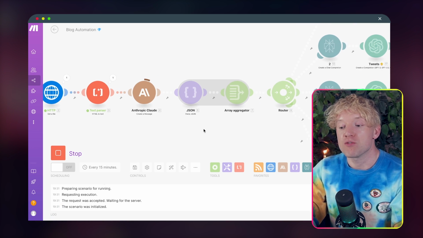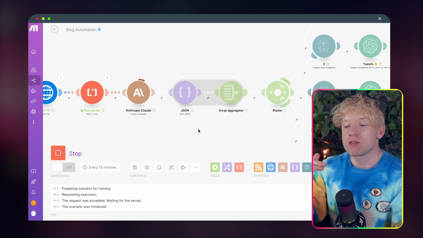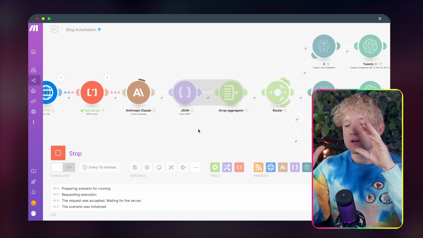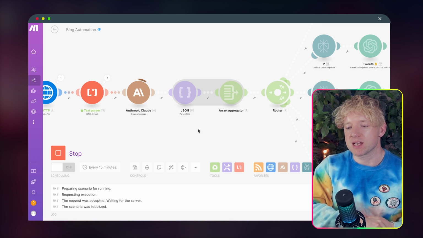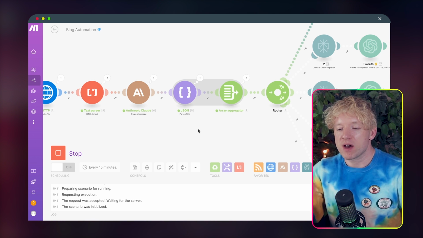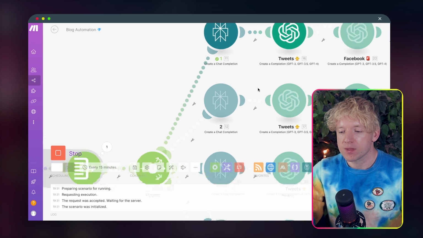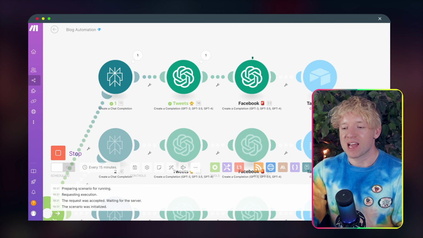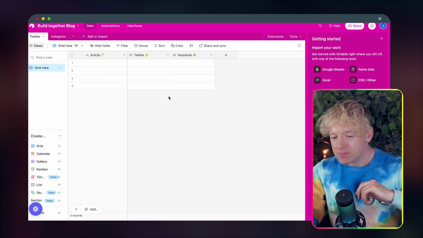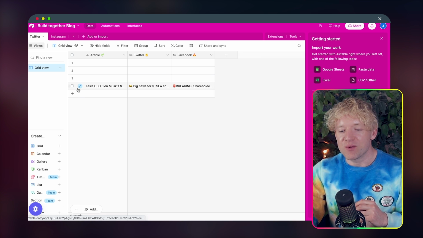Once it's done that, it's going to go through the JSON parser. Then it's going to go through our array aggregator, and then it's going to go through our mega system of agents, bots to run through and create something truly, truly spectacular, all culminating with the final output. Bam, here we go, look. This is really fun to watch. This is just cool to see. Tweets, Facebook, then going to Table Boy. Let's go over now and check. Because once this is done, there we go, guys.